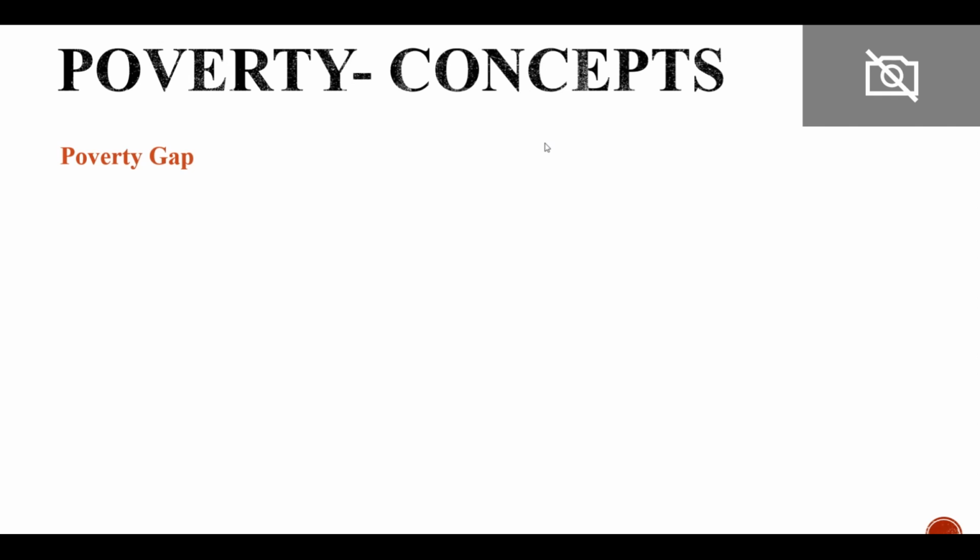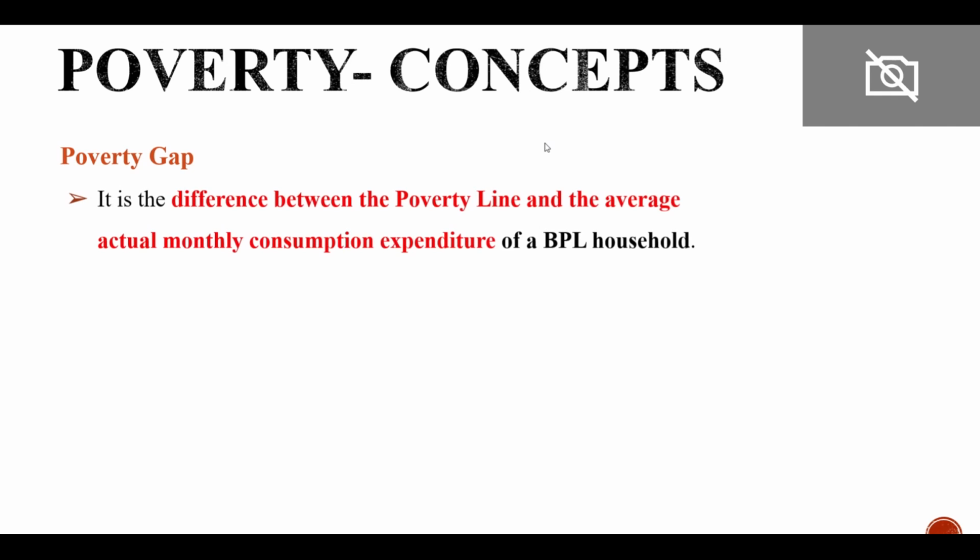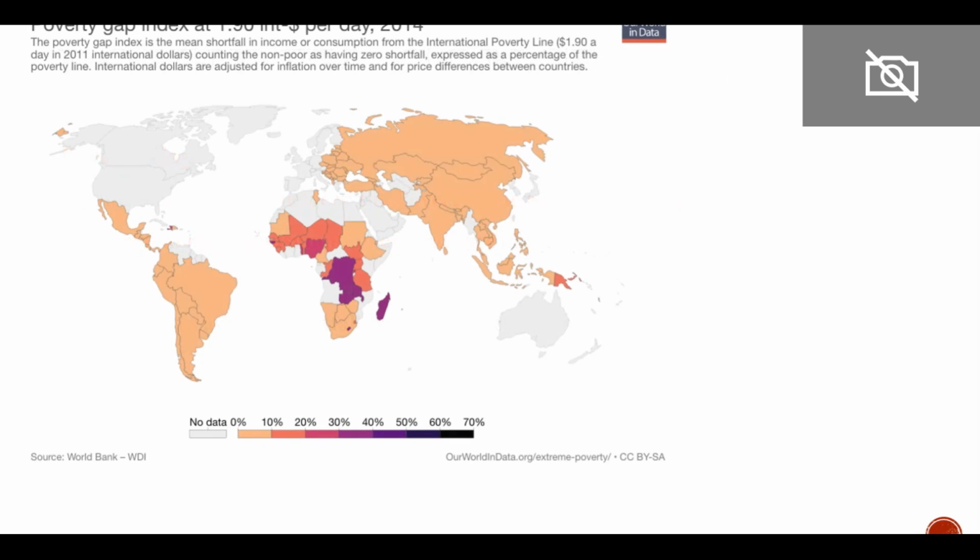Then we have poverty gap. Poverty gap means the difference between the poverty line and the average actual monthly consumption expenditure. So we already discussed this point. It indicates shortfall from the poverty line, and across the world you can see this poverty gap index at $1.9 per day per person, right?